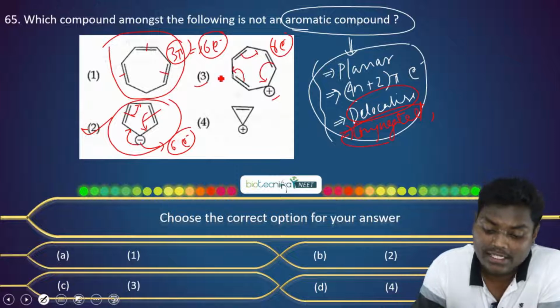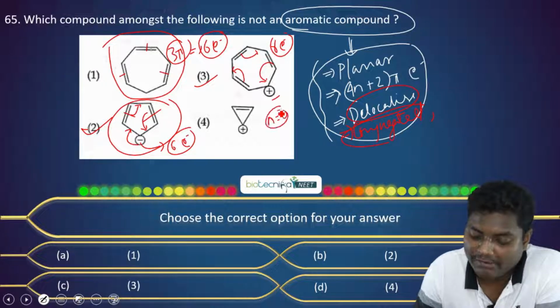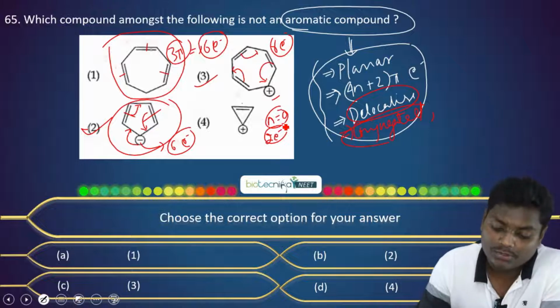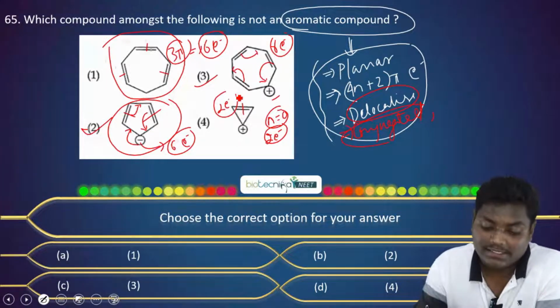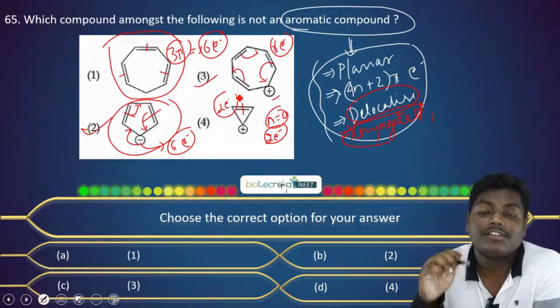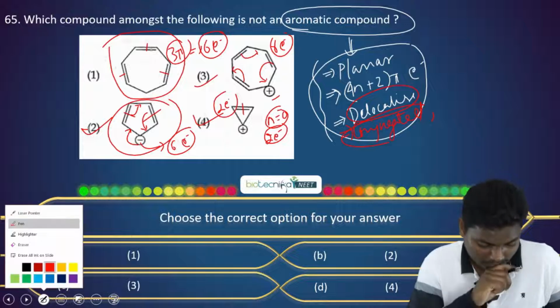So hence it is aromatic in this case also. If you put n to be 0, you'll be getting 2 pi electrons. So here we have only 1 pi bond, and this will give 2 electrons. Since there is a carbocation over here, there is a positive charge here, so it can delocalize. So hence this is also an aromatic compound.